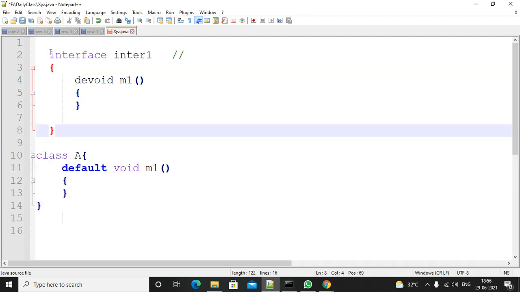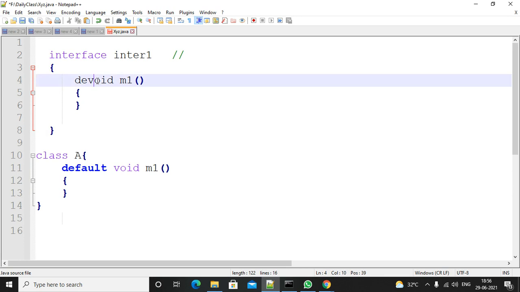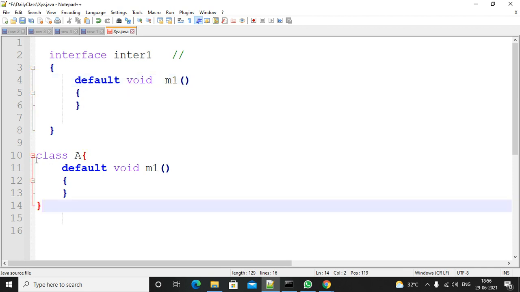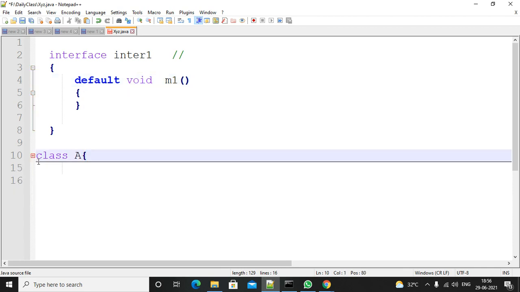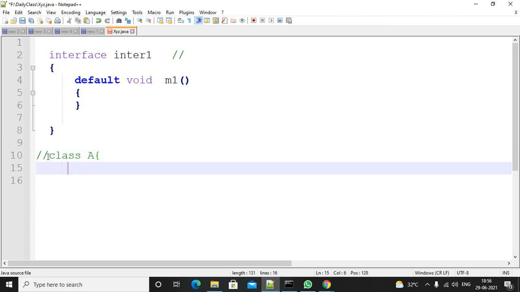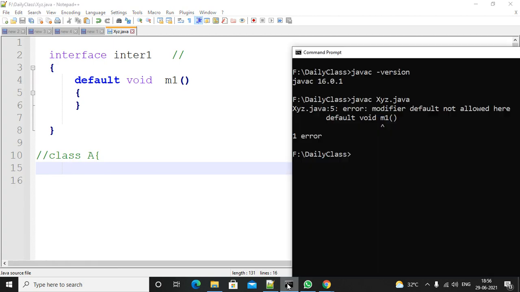But in case of an interface, we can write default methods. No need to discuss it now. I am trying to say default void, right? I am commenting this one out, save the file and compile it.